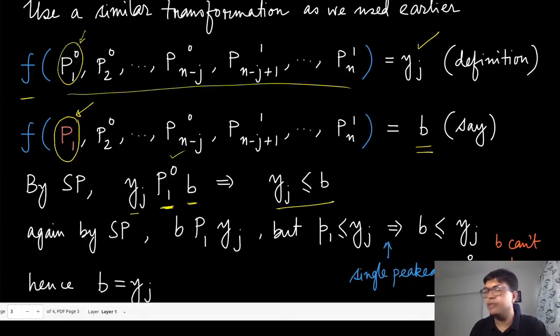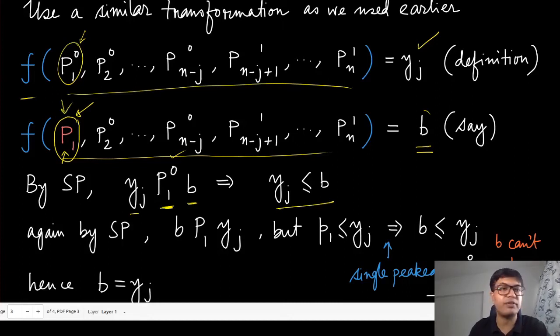Now again, by strategy proofness, we are going to use the strategy proofness at this preference profile. This might be confusing if you are looking at it for the first time. We are just considering as if player 1 had this particular preference profile, then if it misreports to some other preference profile, that will not be beneficial according to that preference profile. So if that player really had P1 prime, then what we concluded here is that under that preference ordering, that player would have preferred yj more than B.